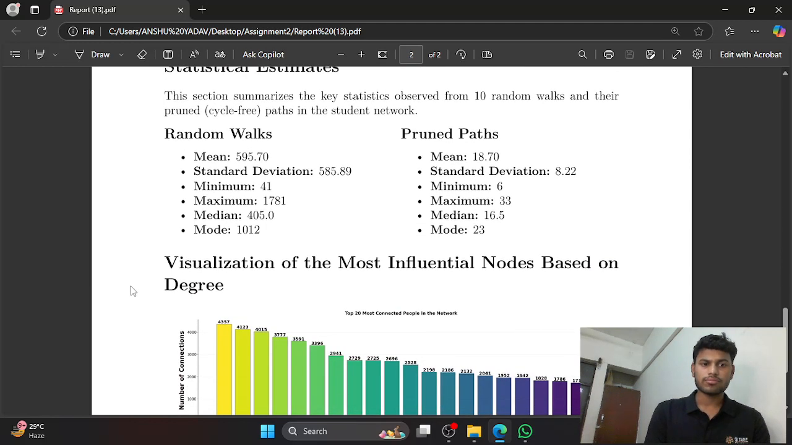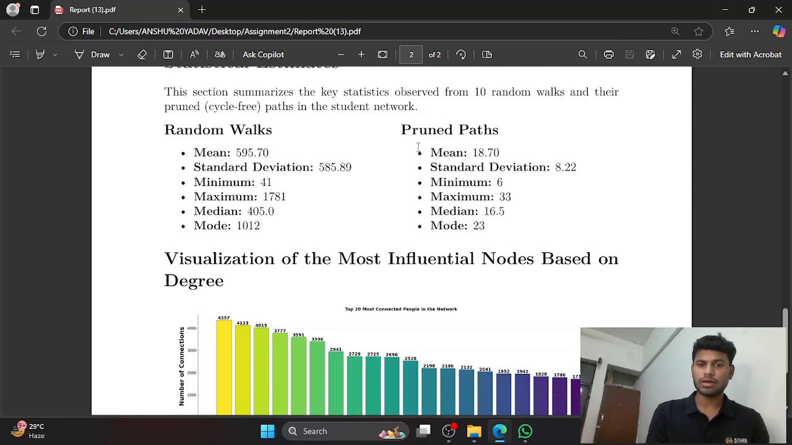by calculating mean, standard deviation, minimum, maximum, median, and mode for the random walks, from the 10 random walks. And similarly for the paths, calculating mean, standard deviation, minimum, maximum, median, and mode.